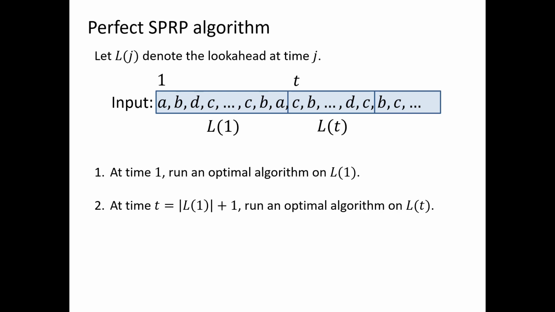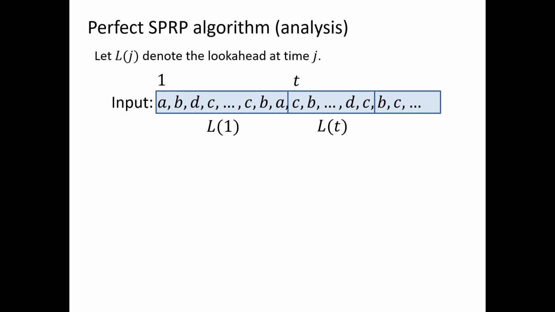Say we finish at time t, then at that time we look ahead in our SPRP and we run an optimal algorithm on everything that we could see. Notice that when we're handling this current batch of pages, we ignore all predictions that arrive while we are serving these pages. We continue in this batch-by-batch manner, where within each batch we're ignoring future input until the end.